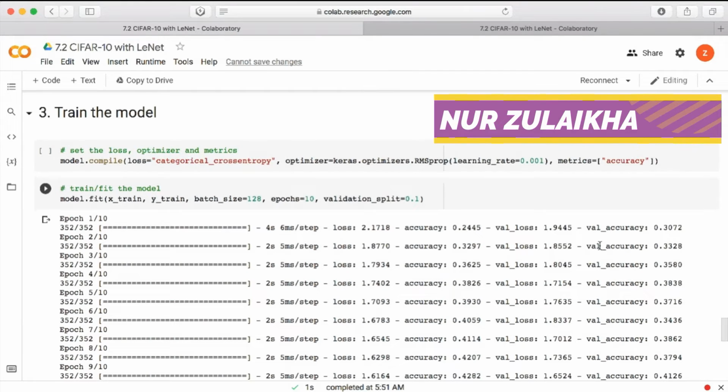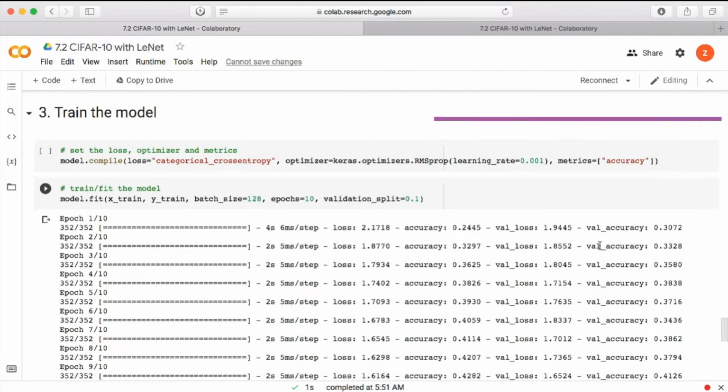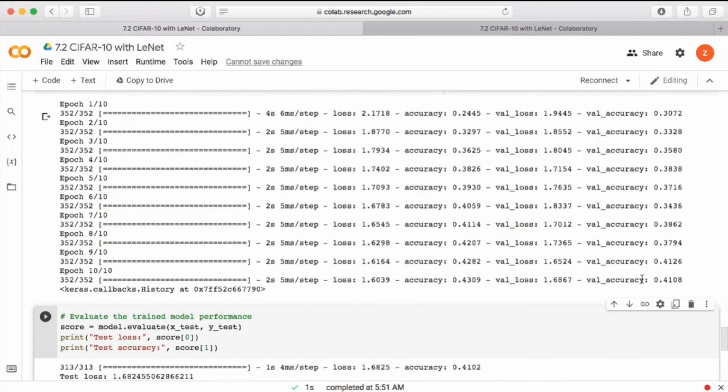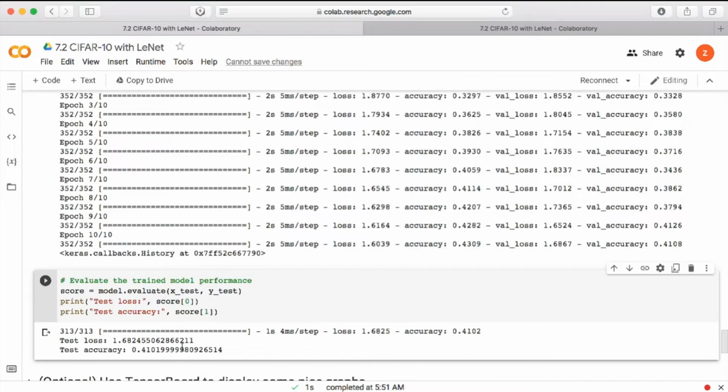Alright, now we move on to the task 2 result. Okay, for task 2, the objective is to compare the training accuracy and loss, validation accuracy and loss, and the test accuracy and loss between the two-layer neural network and the LeNet5 model. As you can see from here, this is the result for the two-layer neural network. It shows that it has 41% for validation accuracy, 43% for the training accuracy, and 41% for the test accuracy.